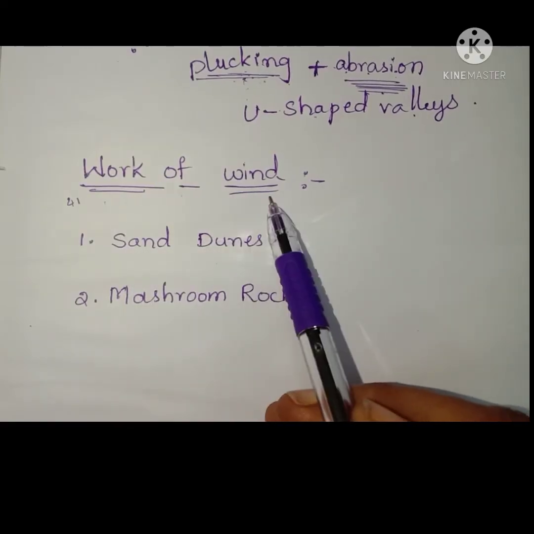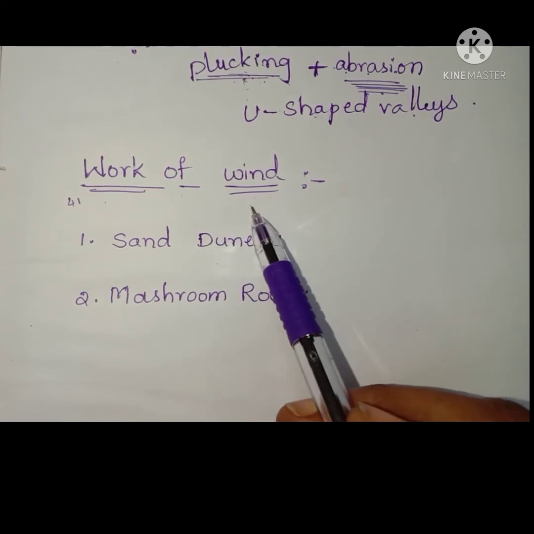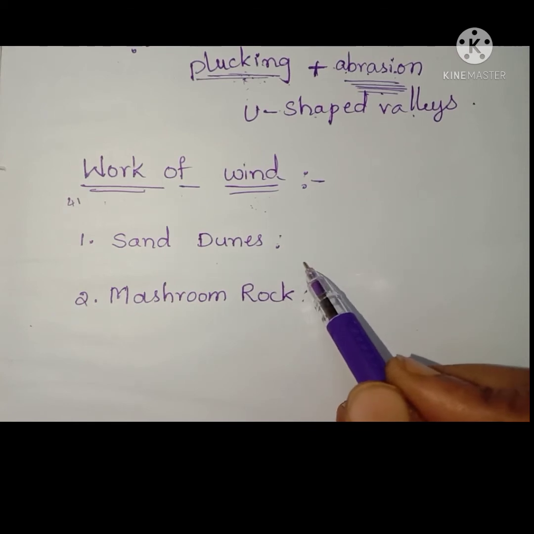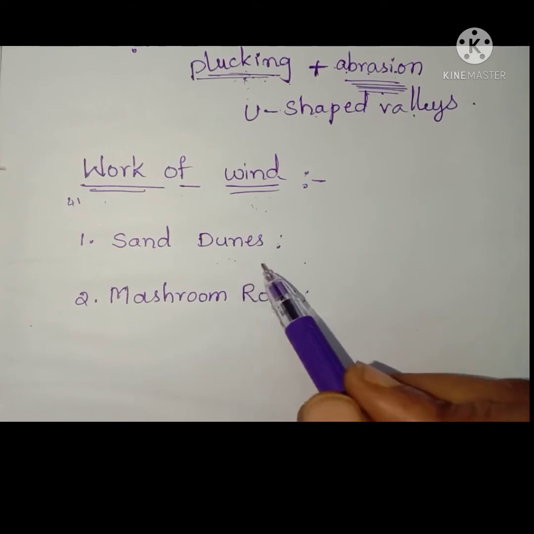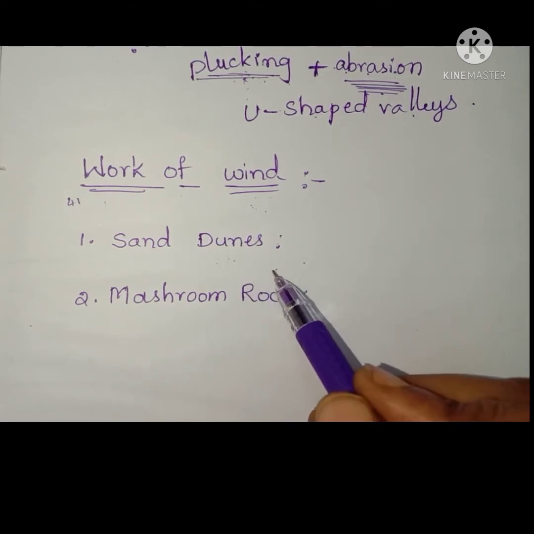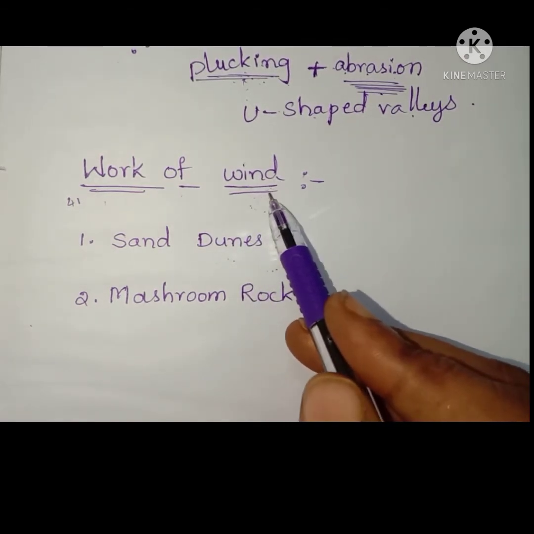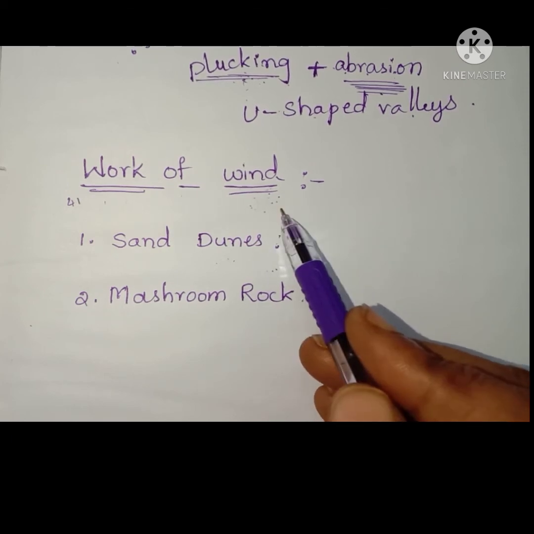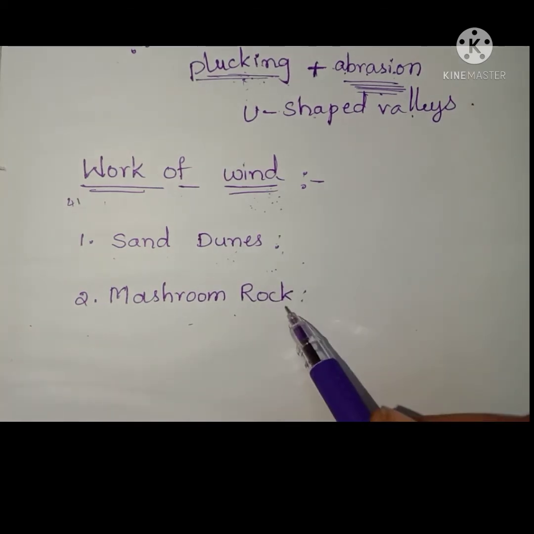Work of wind. Next one, work of wind. Strong winds carry sand and fine soil which strike the hard rocks. These act as abrasive sandpaper and erode the hard rocks. The wind action creates a number of interesting erosional and depositional features in the desert. First one, sand dunes and mushroom rocks.